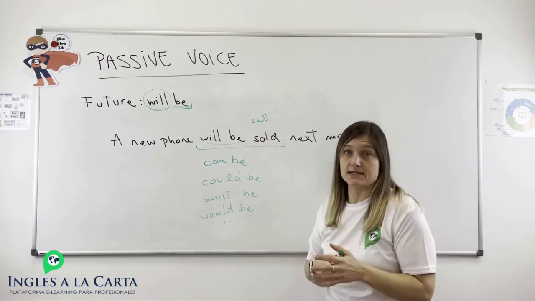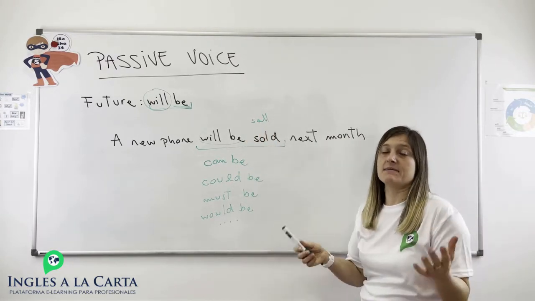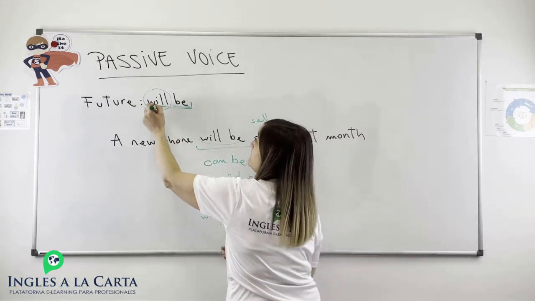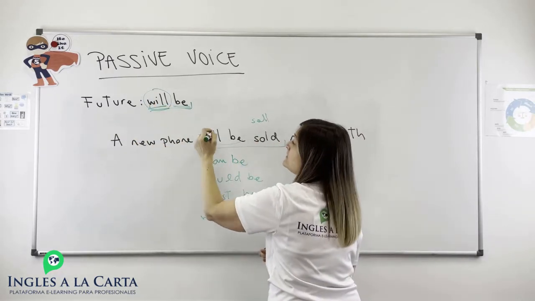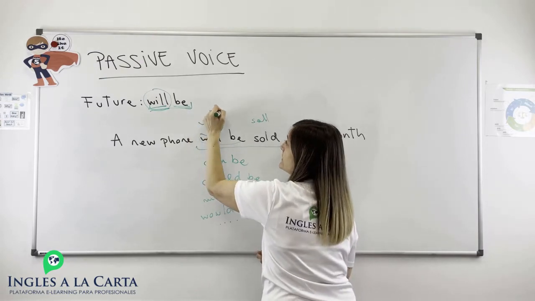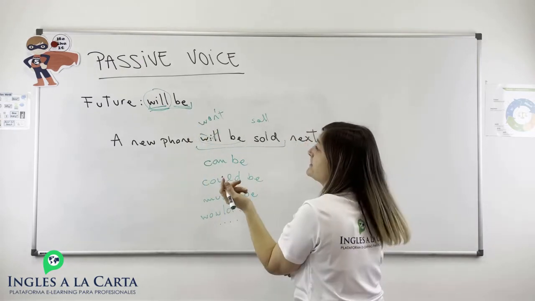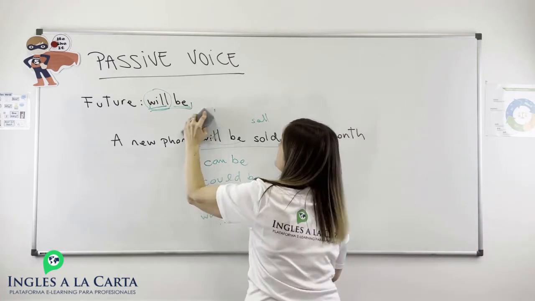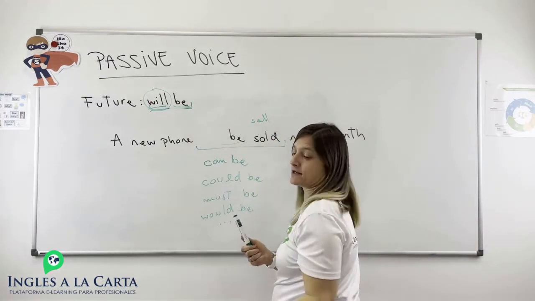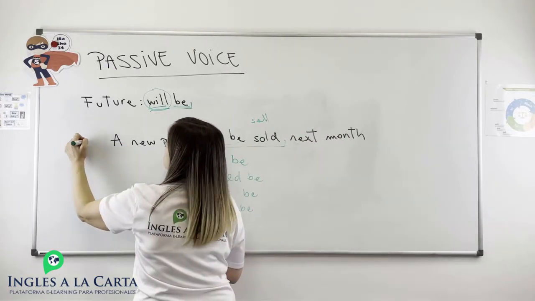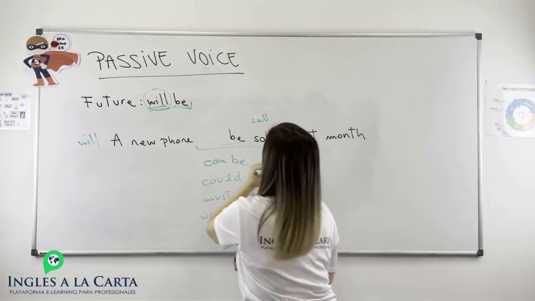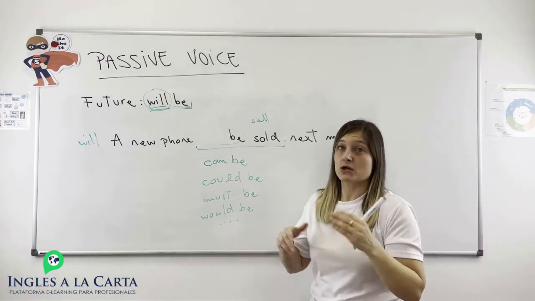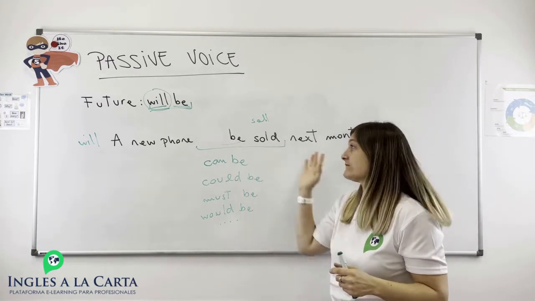modals, with these tenses. And the same as in the present perfect, the auxiliary is going to be will. So if you want to make a negative: the new phone won't be sold next month. Or if you want to make a question, you're going to write the auxiliary at the beginning: will a new phone be sold next month? Because will is going to be the auxiliary of this sentence.